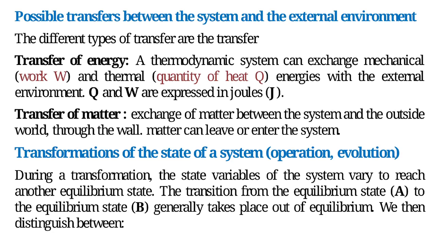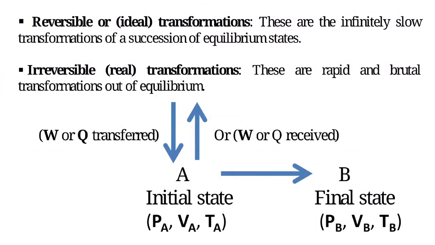Transformations of the state of a system, operation, evolution. During a transformation, the state variables of the system vary to reach another equilibrium state. The transition from the equilibrium state A to the equilibrium state B generally takes place out of equilibrium. We then distinguish between reversible or ideal transformations. These are the infinitely slow transformations, a succession of equilibrium states. Irreversible, real transformations. These are rapid and brutal transformations out of equilibrium.